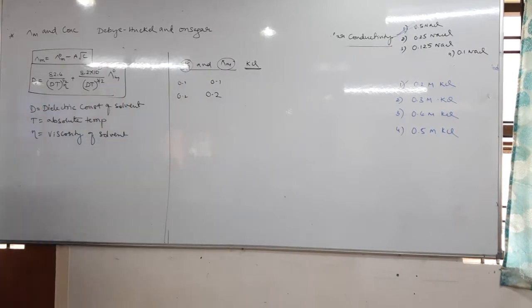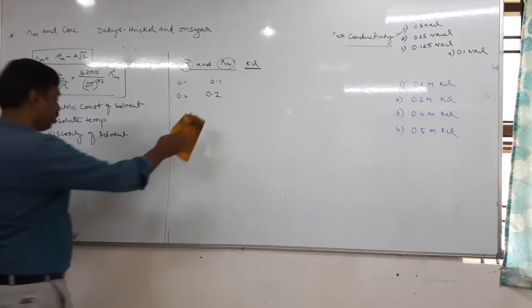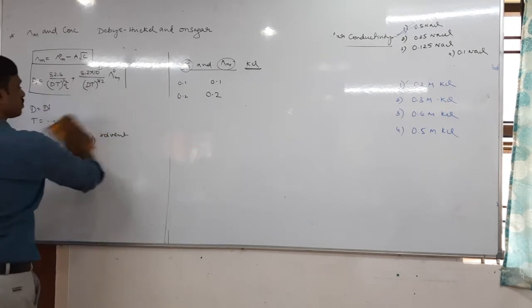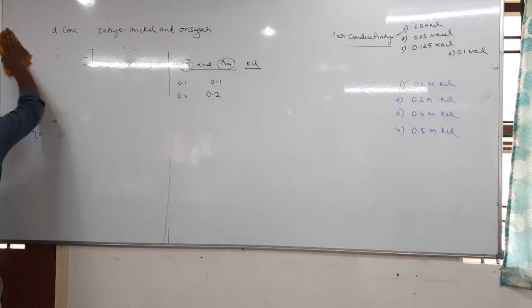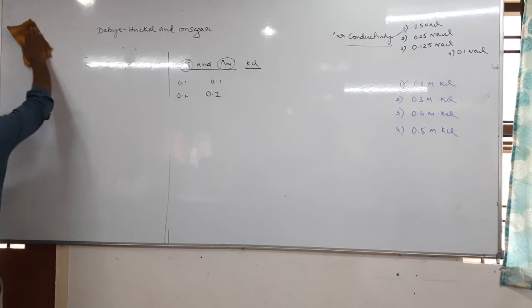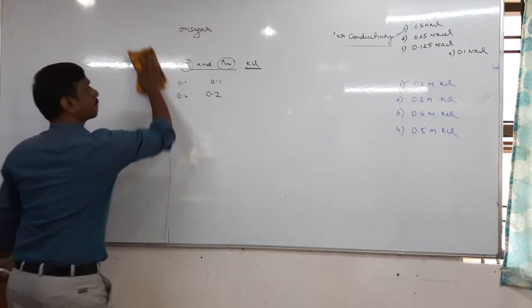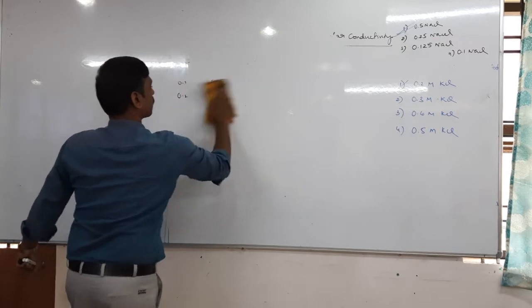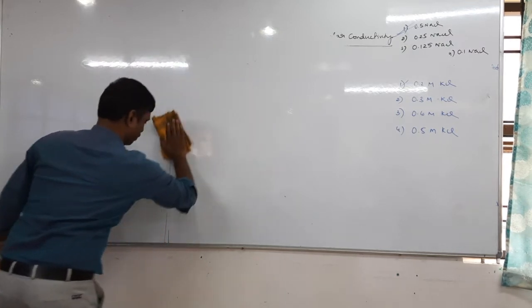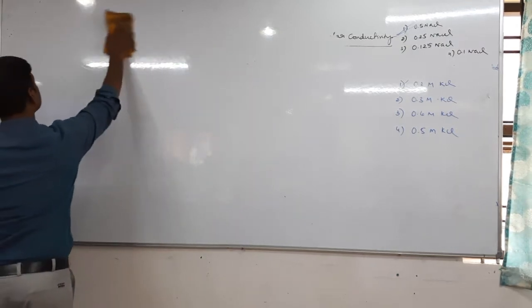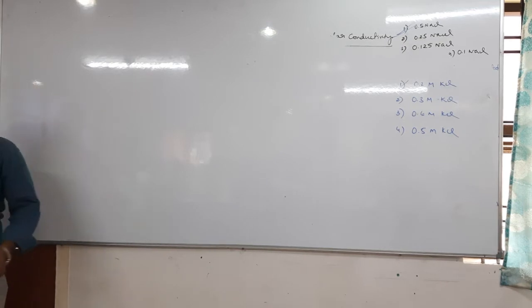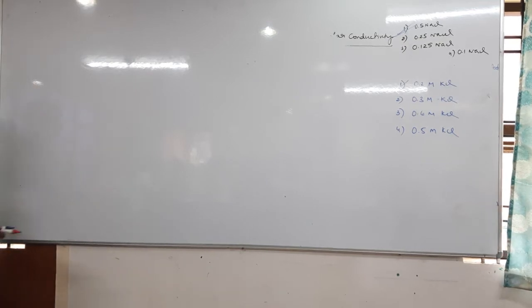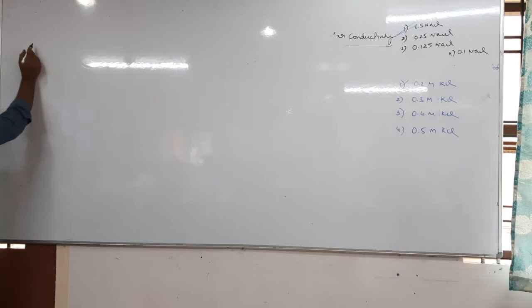Okay, so next is limiting molar conductivity.